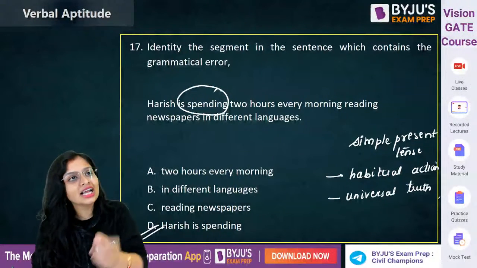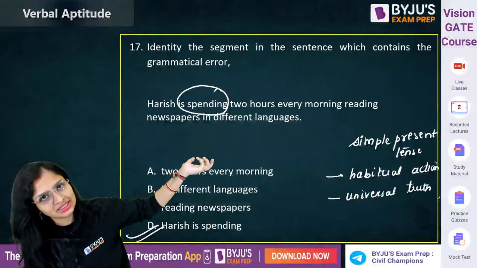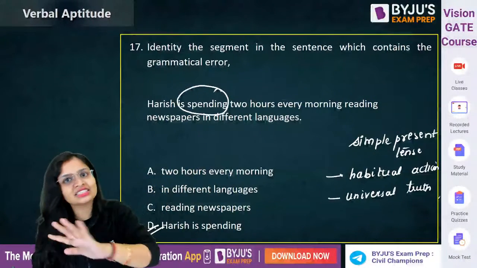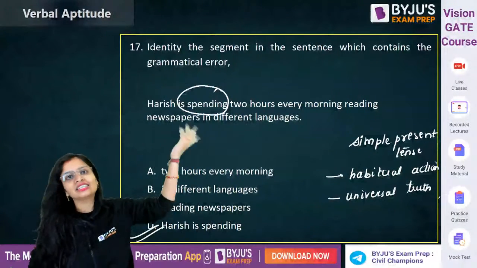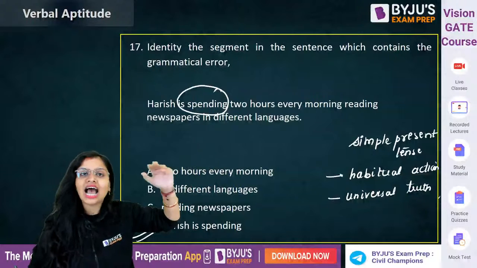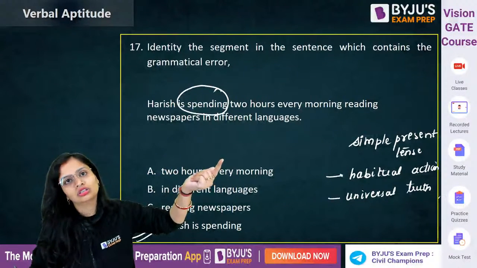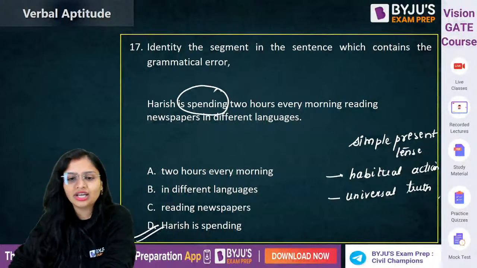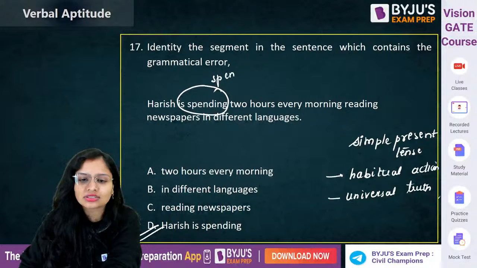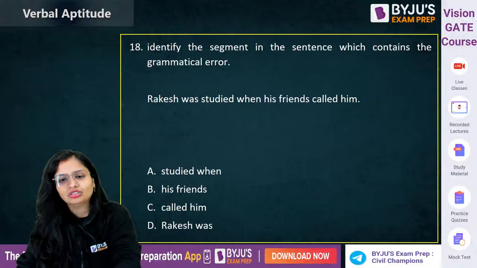Har din kar raha. Like sun rises in the east. Sun is rising in the east, kabhi nahi hoga. Sun will rise in the east, kabhi nahi hoga, because it is a universal truth. Clear? So that's the thing. Harish spends. Chalo.